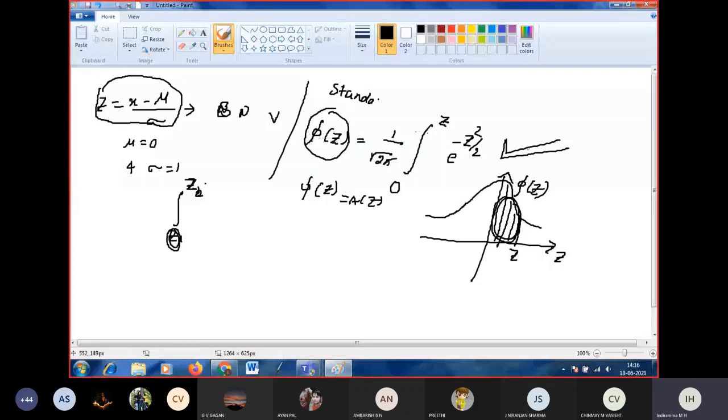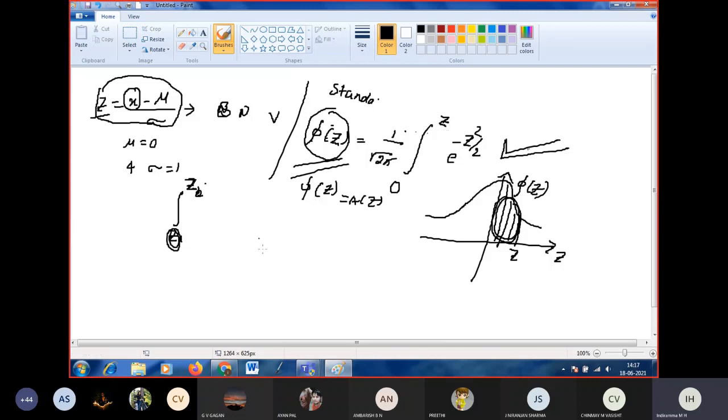So instead of f of x, I am using phi of z. What is z? Z is the same formula, x minus mu by sigma. In the problems they will give x, we have to convert it to z, and we use this formula to calculate the answer for the given problems.